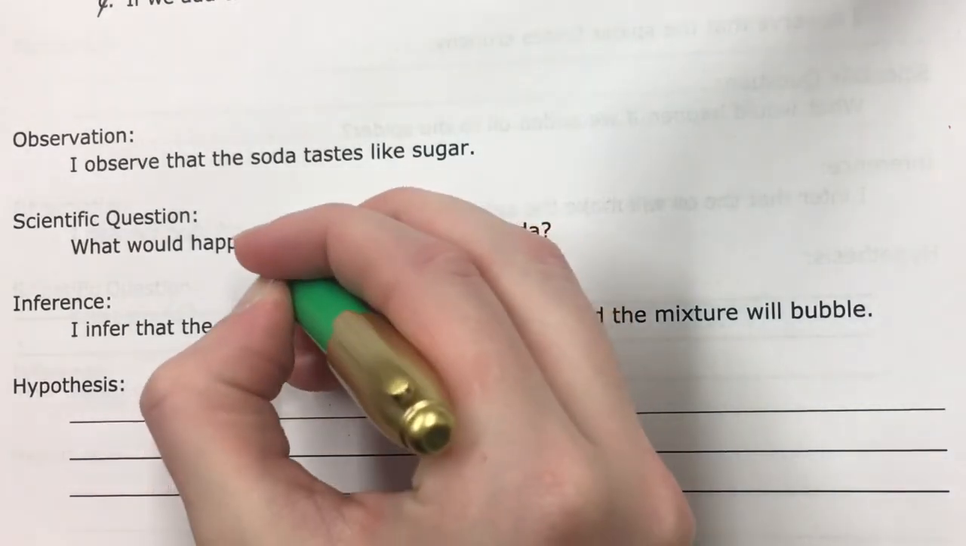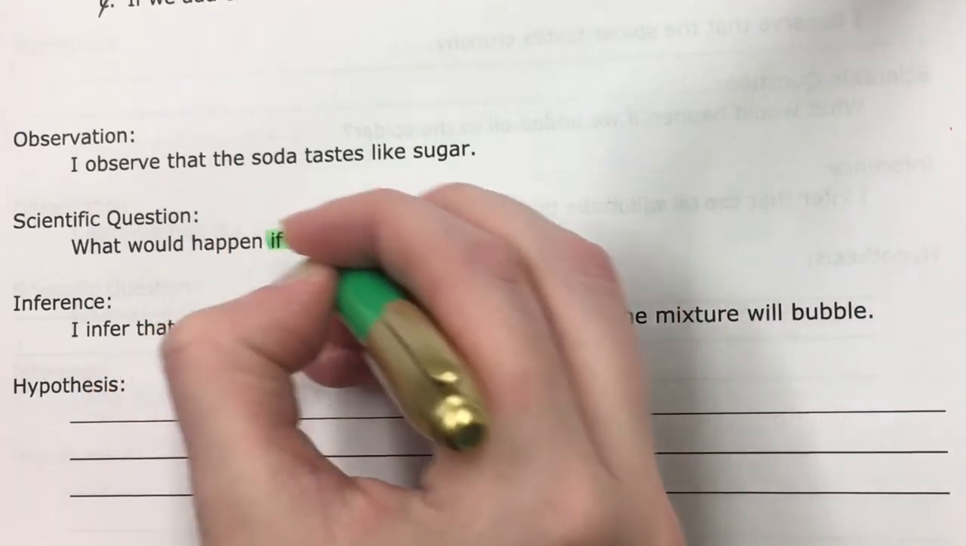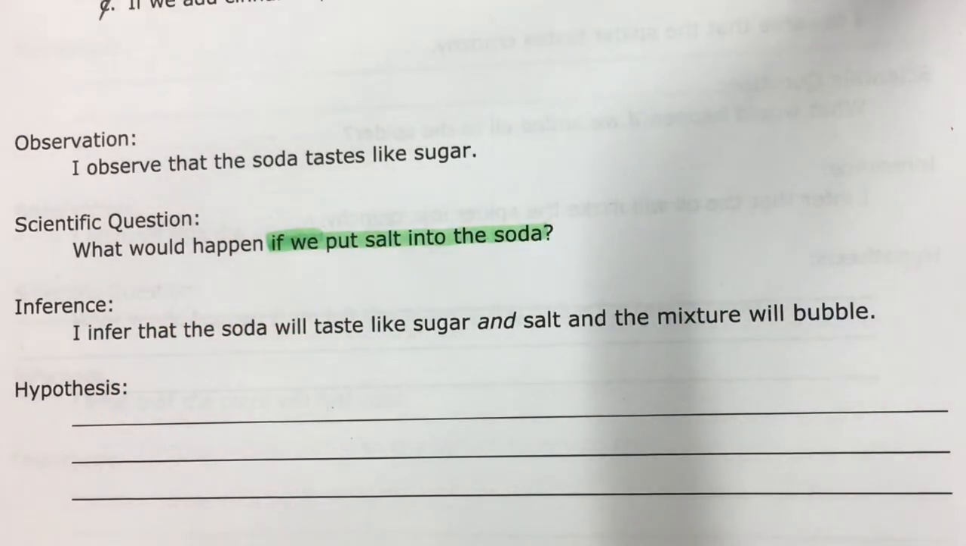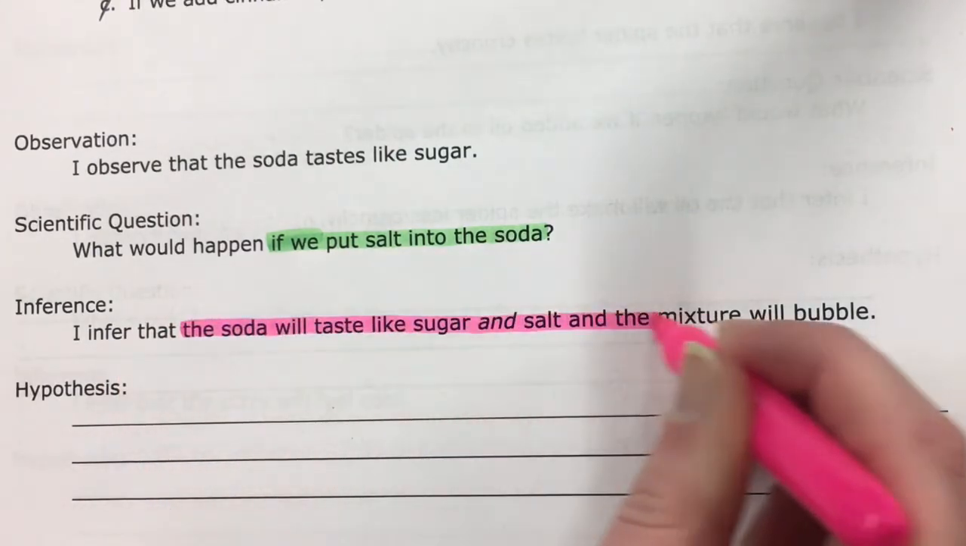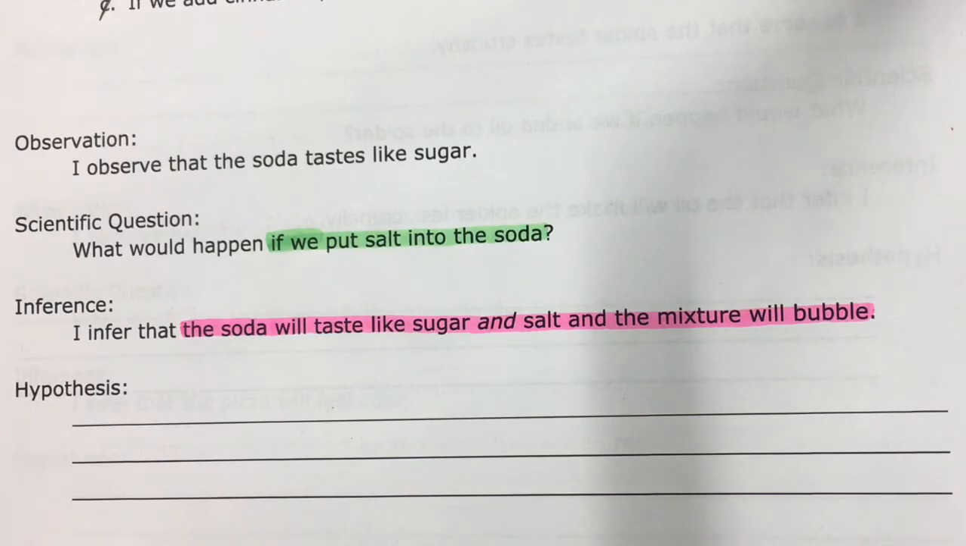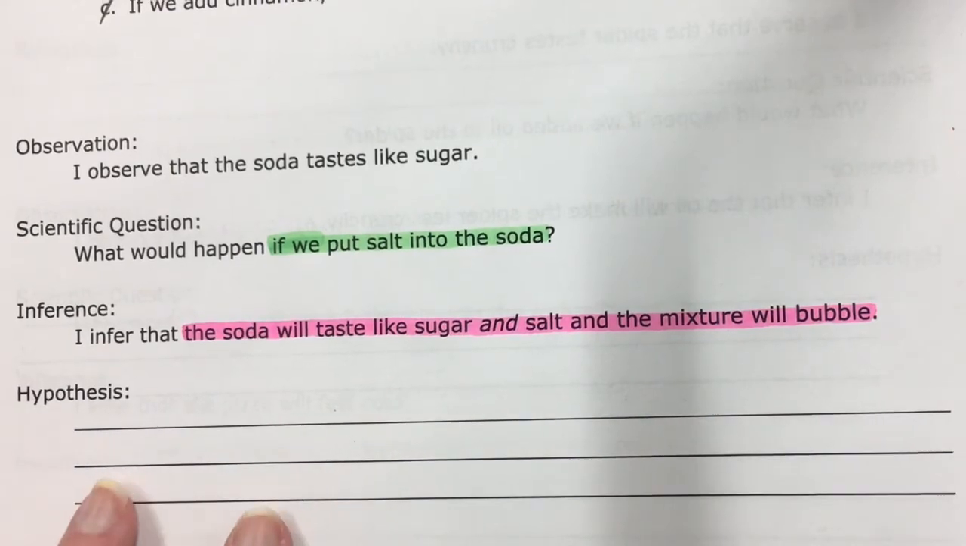I'm going to take the if portion from the question, always the if portion from the question. Then we need a then, so add a then. But then after the then, we're going to take our inference that we wrote. Then the soda will taste like sugar and salt, and the mixture will bubble. So go ahead and pause this video so that you can write your hypothesis down on this line. Okay, and if you are not done yet, pause this video. We're going over the answer right now, so you might want to pause, make sure you're finished, so you can check your answer.